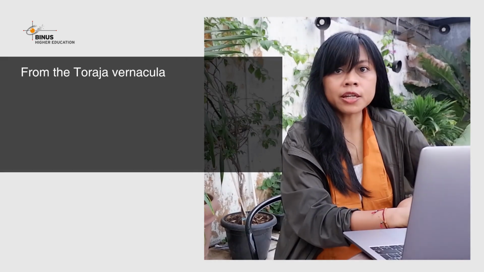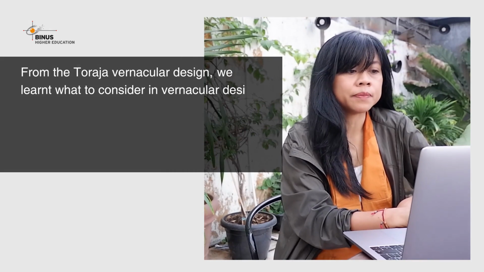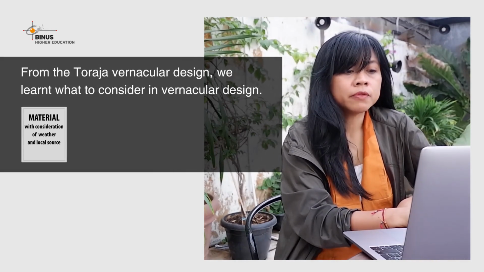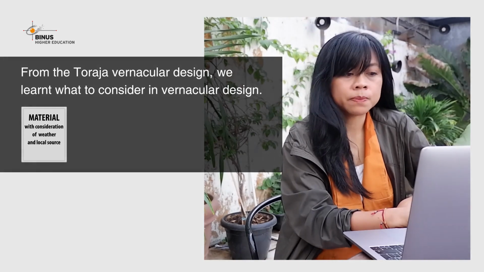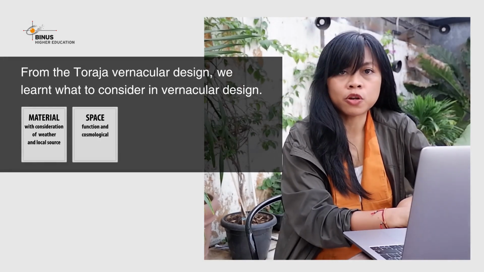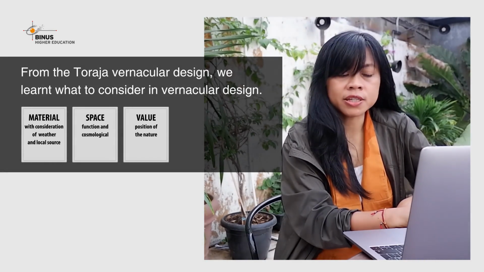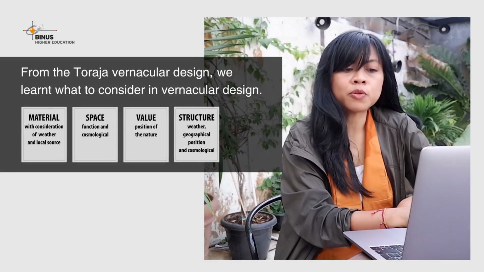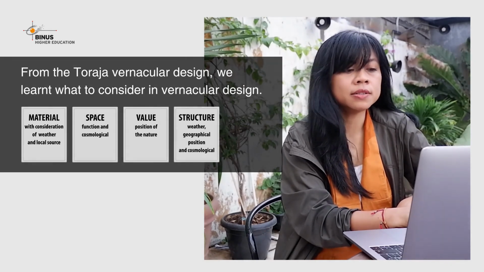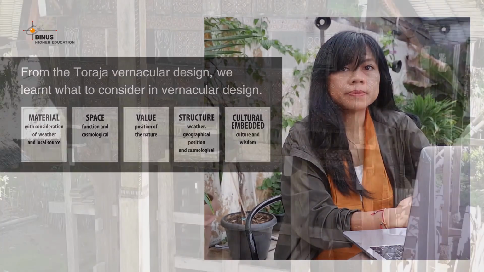From the Toraja vernacular design, we learn what to consider in vernacular design. Material, with consideration of weather and local source. Space: function and cosmological. Value: position of the nature. Structure: weather, geographical position and cosmological. Culture embedded: culture and wisdom.